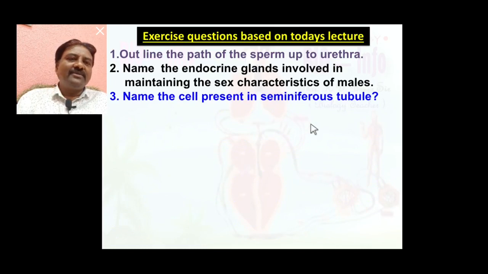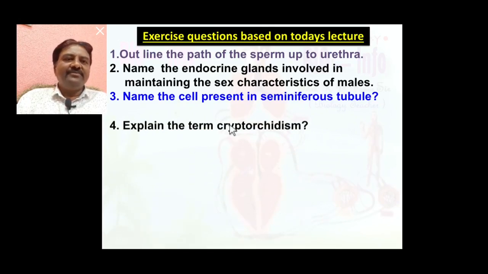Name the cells present in the seminiferous tubule. Germinal epithelium cells and Sertoli cells are present in the seminiferous tubule.